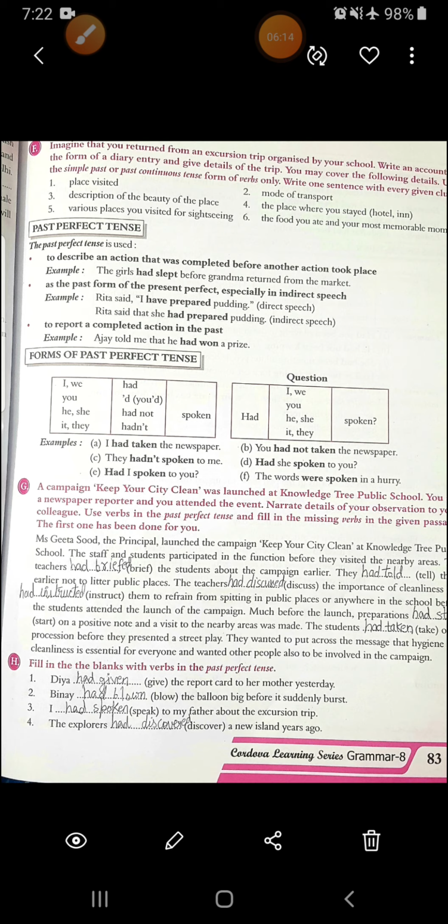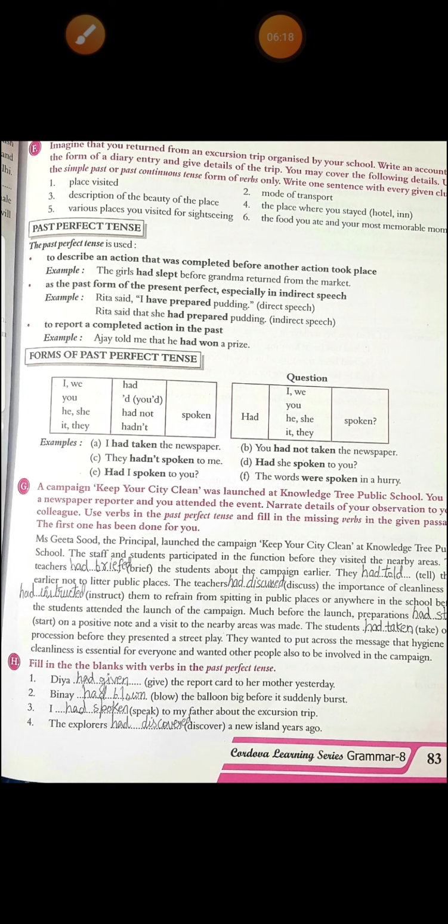First, Dia had given the report card to her mother yesterday. Binay had blown the balloon big before it suddenly burst. I had spoken to my father about the excursion trip. Fourth, the explorers had discovered a new island years ago. Alright.